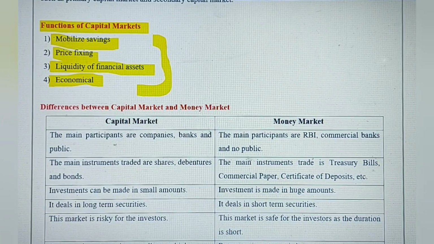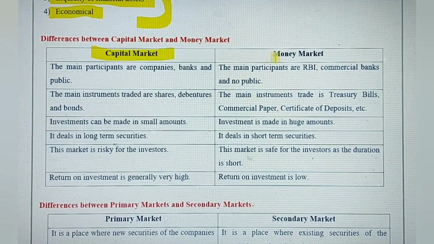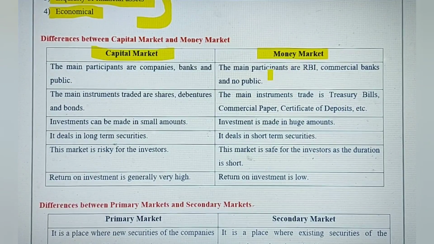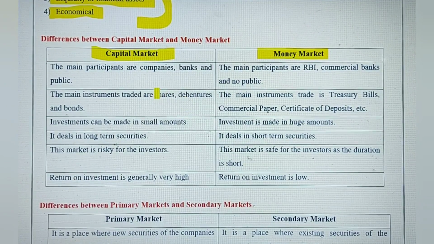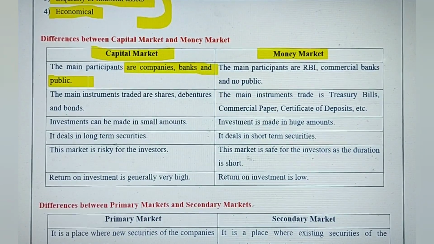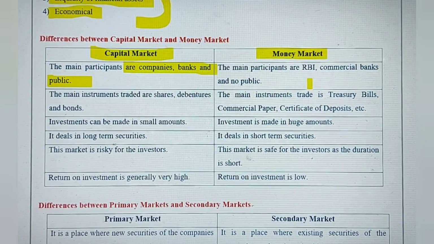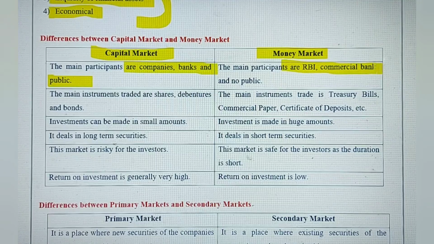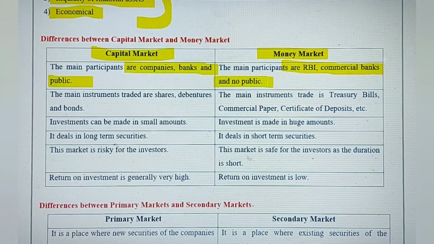Okay, the next one is the difference between capital market and money market. This difference needs to be properly prepared by you. In capital market, the main participants are companies, banks, and general public. That means we can buy stocks or shares of the companies, but in money market, we just can't buy. The main buyers and sellers here are the RBI, the commercial banks, and no public.